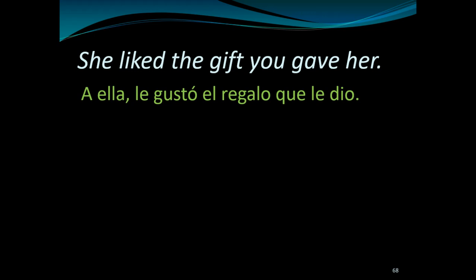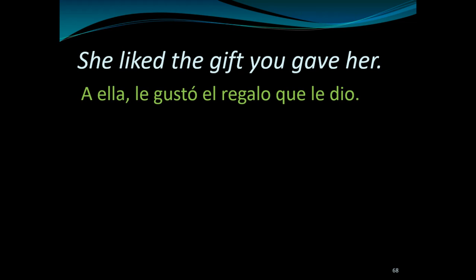Now, later on in this sentence, we're not going to say "a ella" again to clarify who "le" is talking about because we know. So here's "le", and this "le" here is her, right? She shows up twice, or her shows up twice. The gift you gave to her pleased her.